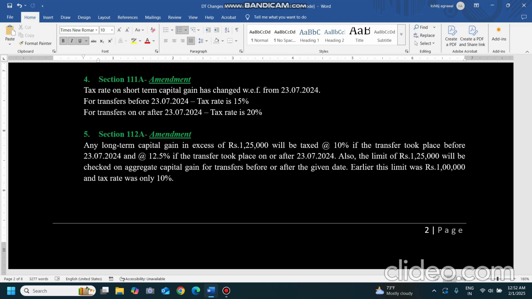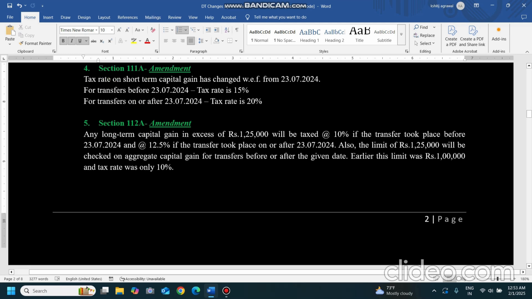As we spoke about in section 36 subsection 1 clause 4a, if any deduction or amendment is brought into the Act effective for the financial year, it doesn't matter when the transaction has taken place; it will be applicable from the assessment year. So this 1.25 lakh is applicable for the assessment year and not transaction specific. The 1.25 lakh is the criteria for the full year and not for a particular transaction. This was only 1 lakh earlier.